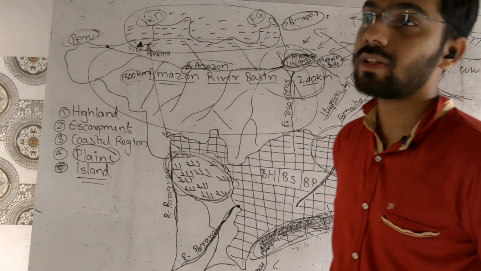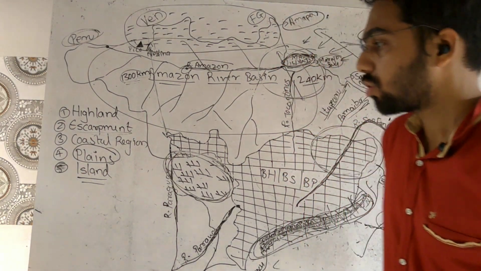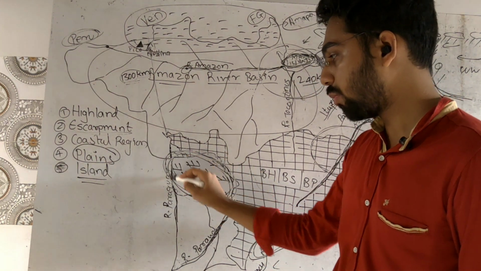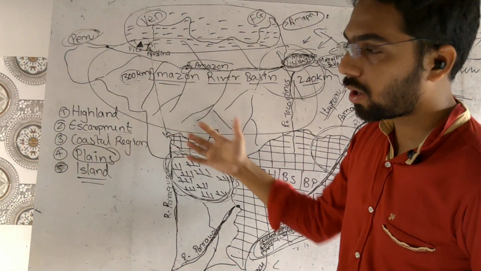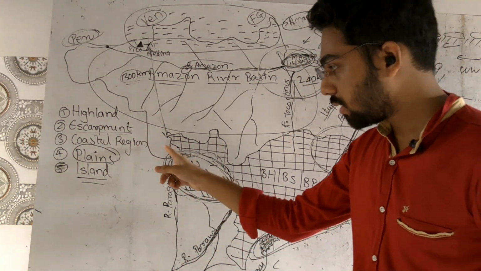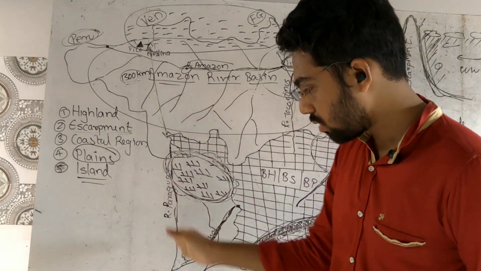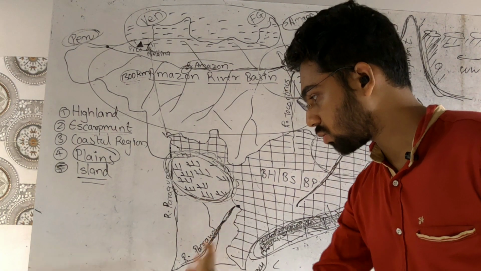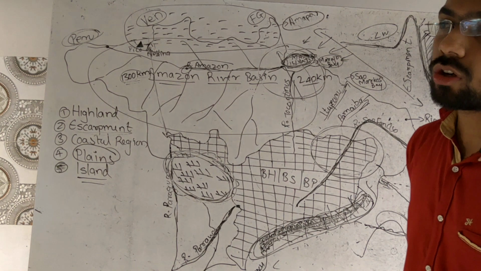Another important plain area in Brazil is the Paraguay-Parana River Basin. The Paraguay-Parana River Basin is toward the southwest part of the highland. These rivers start from the southwestern part of the highland. The Paraguay source region is toward the north-south, and the Parana flows in a northeast to southwest direction. This area forms a plain area, and that plain area is known as the Paraguay-Parana River Basin.